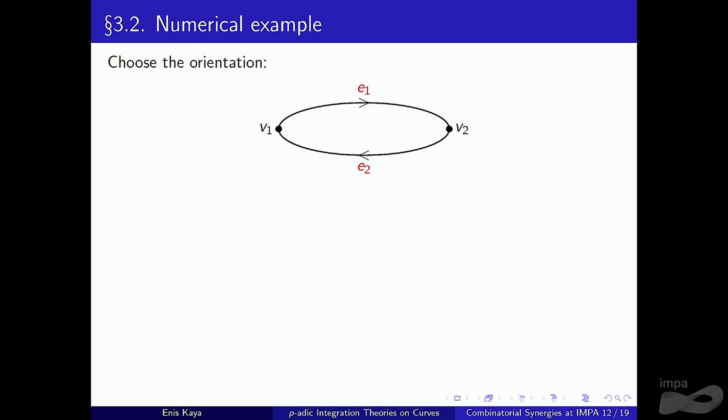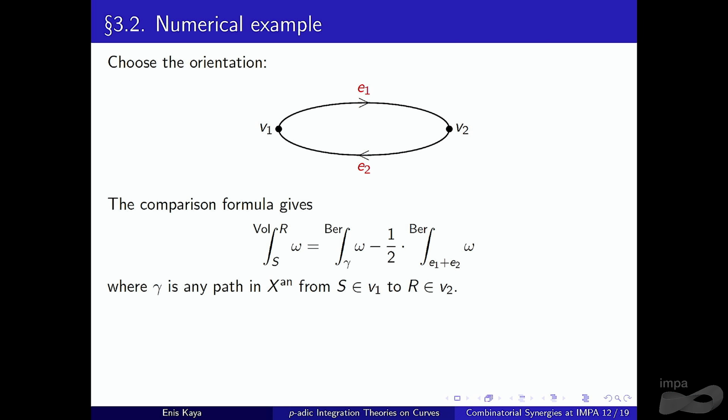Let's choose the orientation like this. As you see, we have just one cycle inside gamma, E1 plus E2. Hence, there is only one correction factor. This is the comparison formula, right? There is only one Berkovich period where the corresponding tropical integration is just going to be 1 over 2. And gamma is any path in the Berkovich space from S to R.